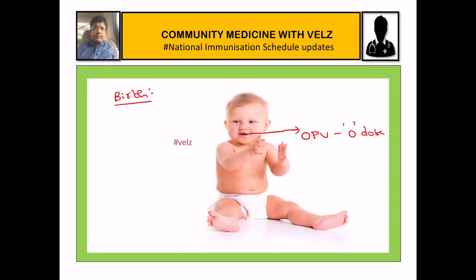What is the dose? It is 2 drops. This oral polio vaccine should be given within 15 days of birth.